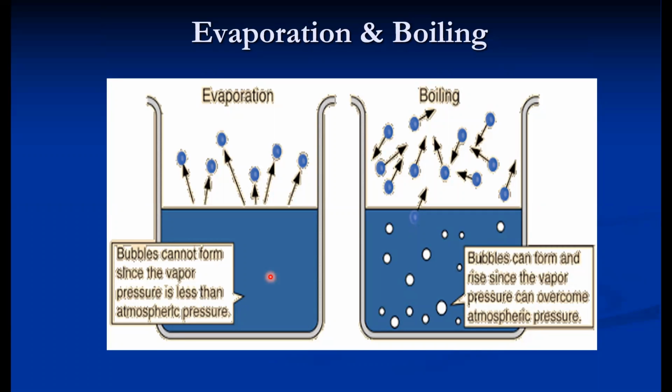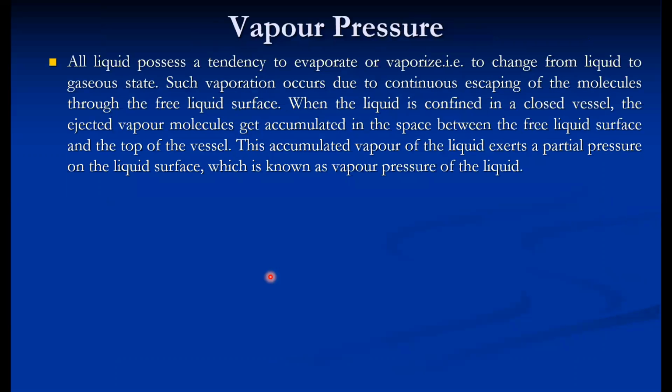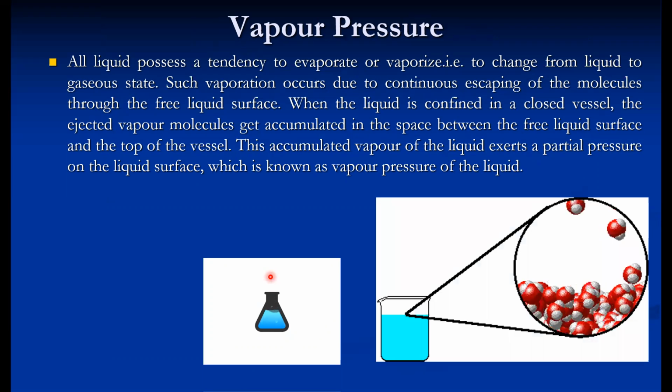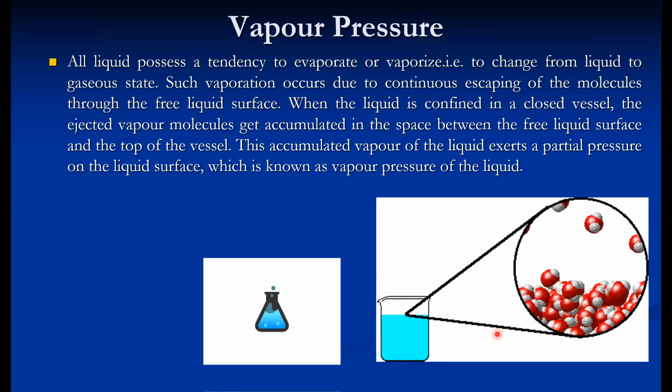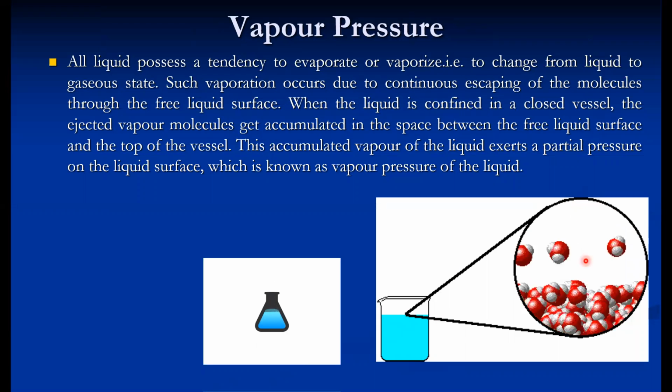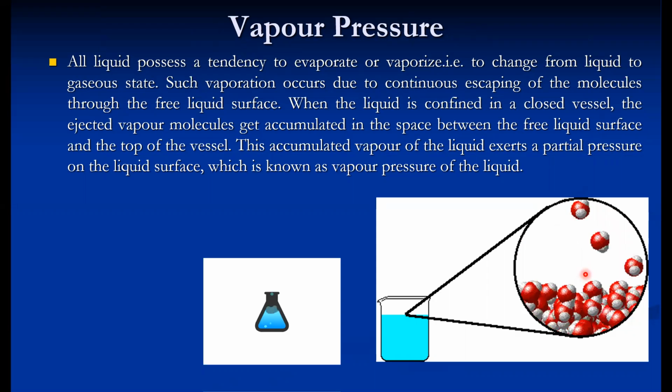So regarding the vapor pressure term, we can say all liquids possess a tendency to evaporate and vaporize. Even if we expose any liquid in a container to the atmosphere, vapor starts releasing from the liquid surface, but slowly, and that occurs because of continuous escaping of the molecules through the free liquid surface. In the magnified view, you can see there is molecular movement at the free liquid surface, and some molecules escaping from the liquid surface.